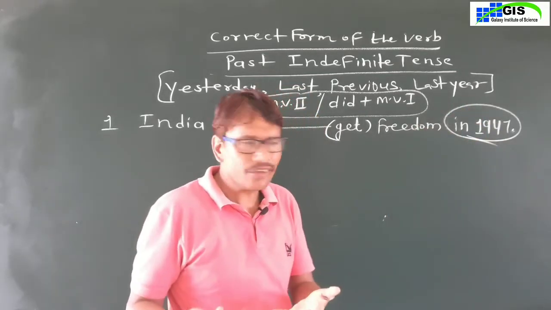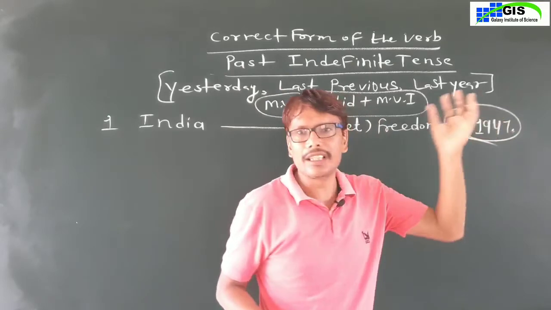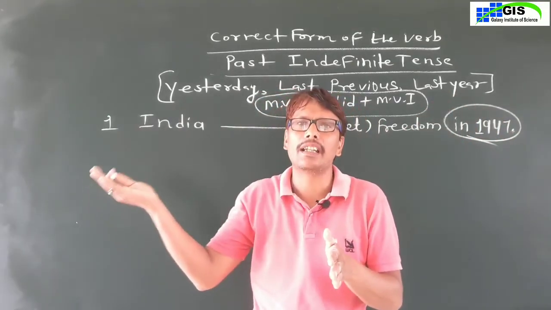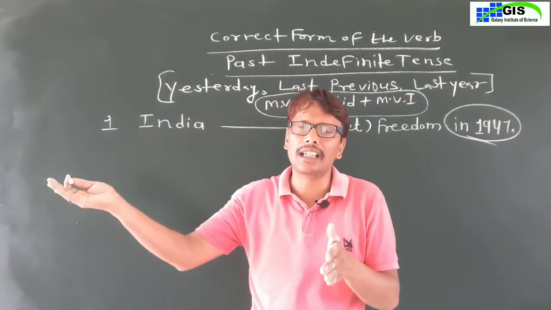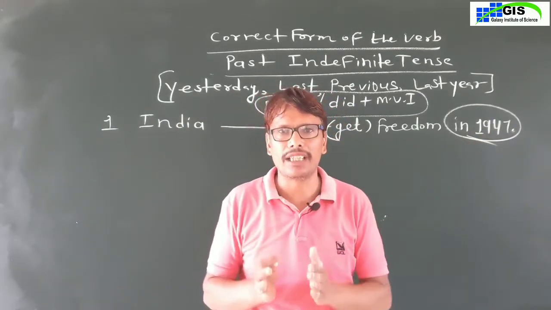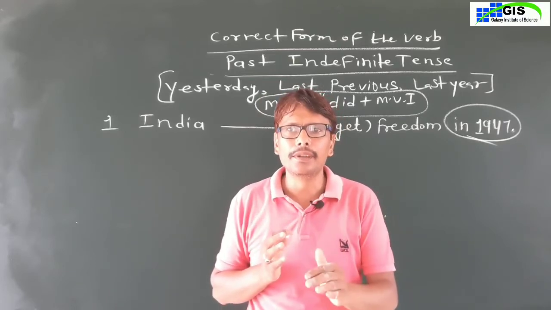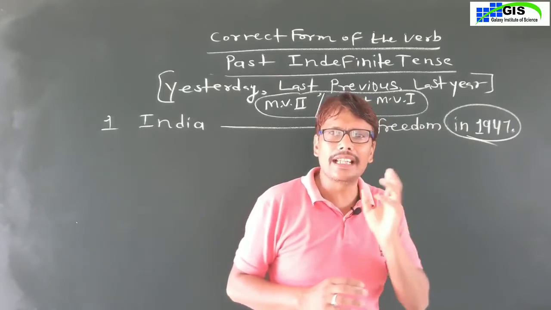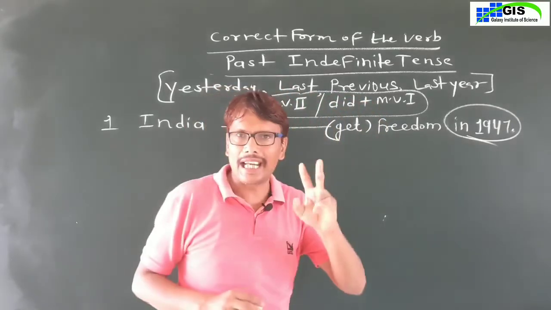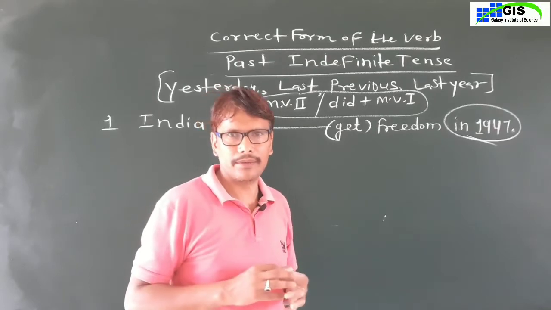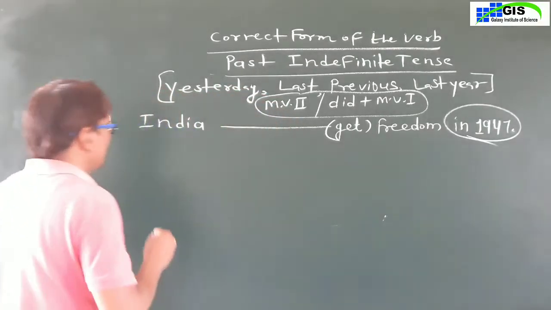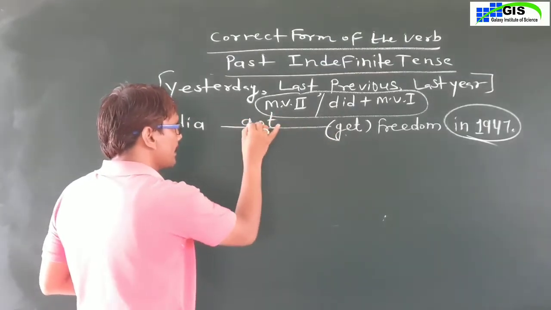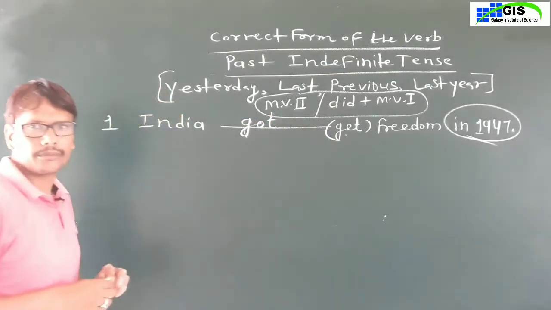The previous year is 1947. 1947 is a past year, a past year is given, so what will you fill in? The second form of the main verb. If the last year, last session is given in any sentence, you will use the second form of the main verb if the sentence is affirmative. Okay? India, the second form of get is got.